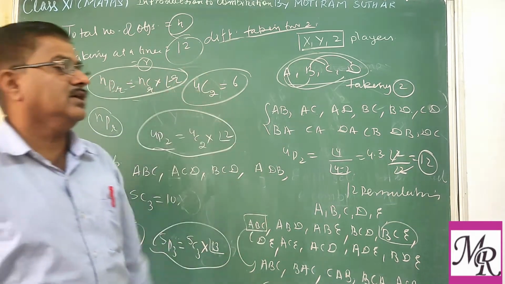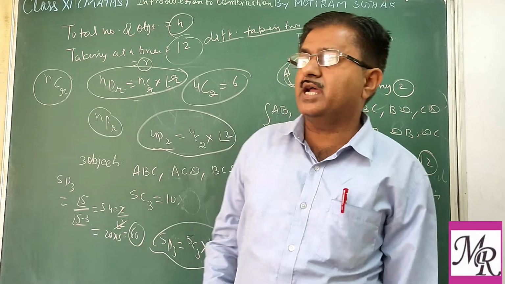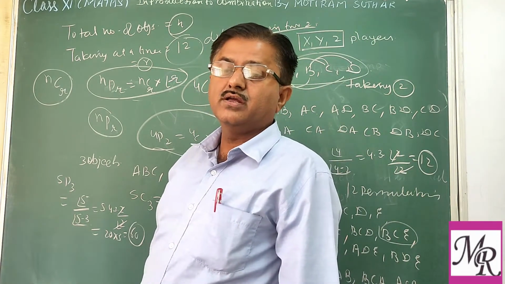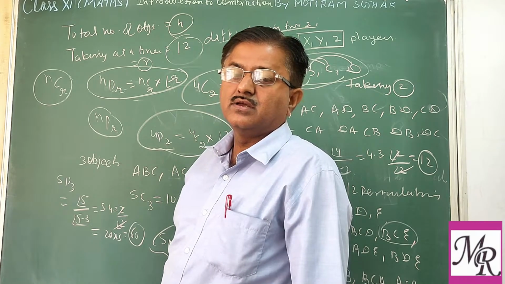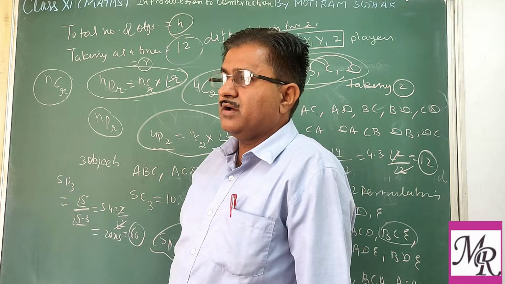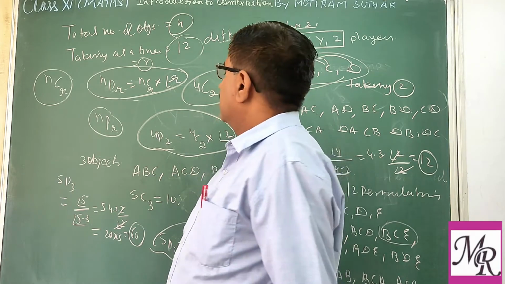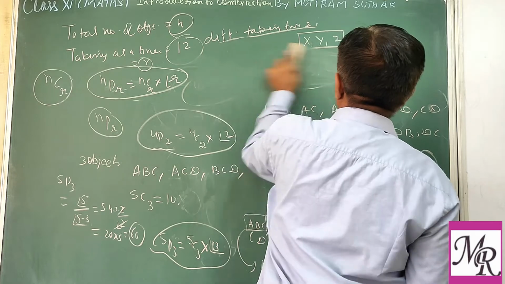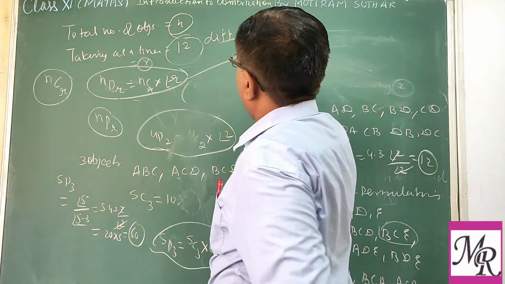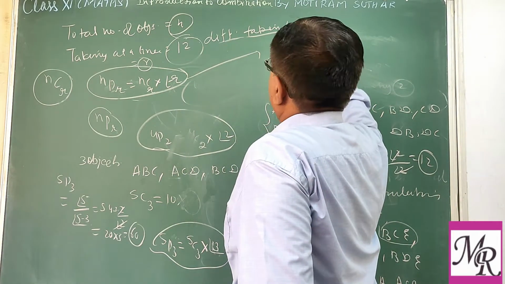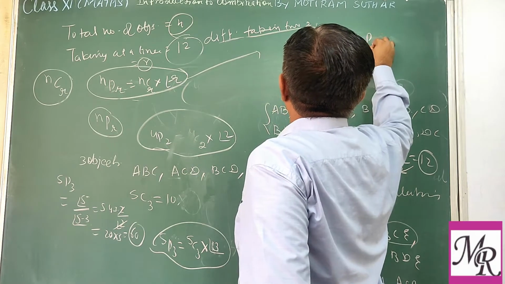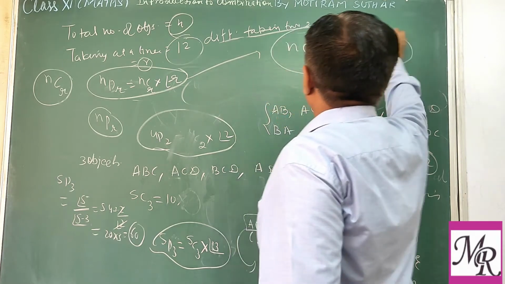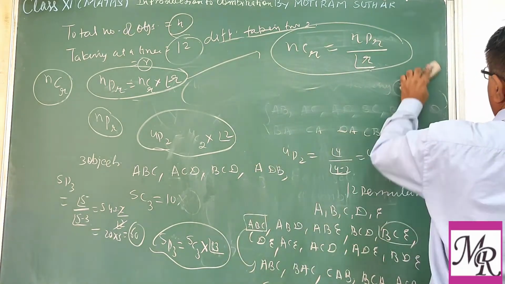So we can say the number of selections, combination, is always less than the number of permutations. How much less? That you have to divide by this. So one may also write in this way. If you solve this one, NCR equals NPR upon factorial R. So this is the formula for combination.